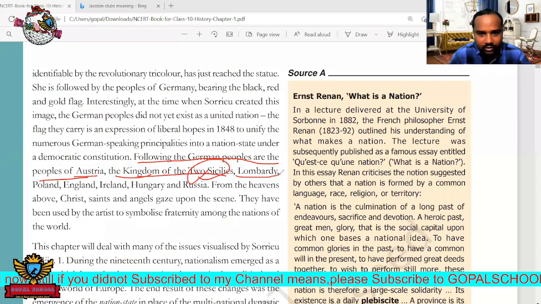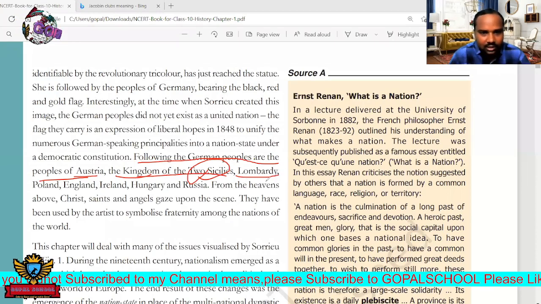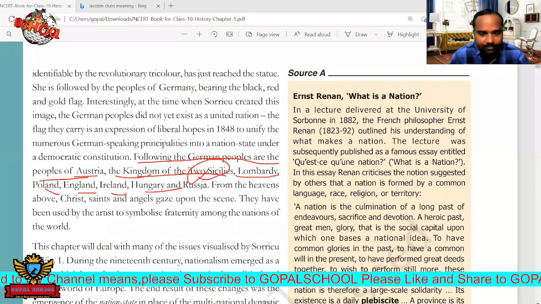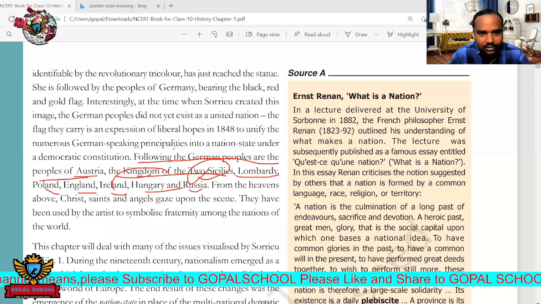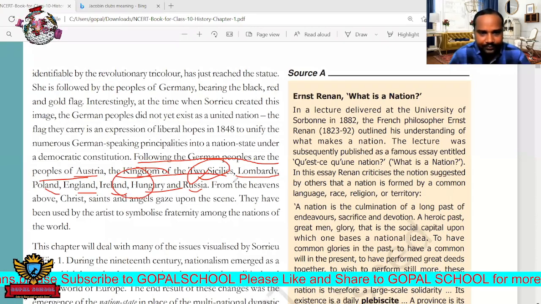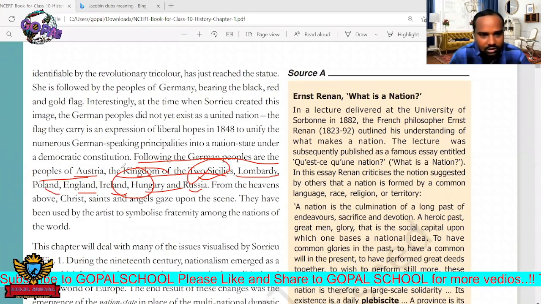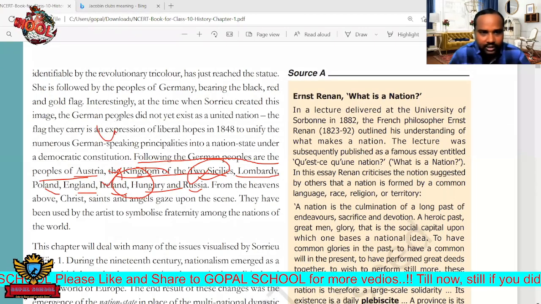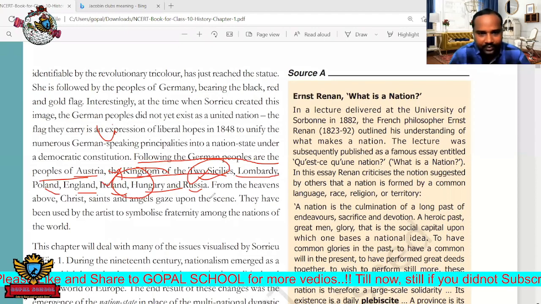Next, Lombardy. This is a country name. Poland, England, Ireland, Hungary, and Russia. These are the peoples followed in the picture, showing that these countries also followed the same. They are also on the way to getting liberty.